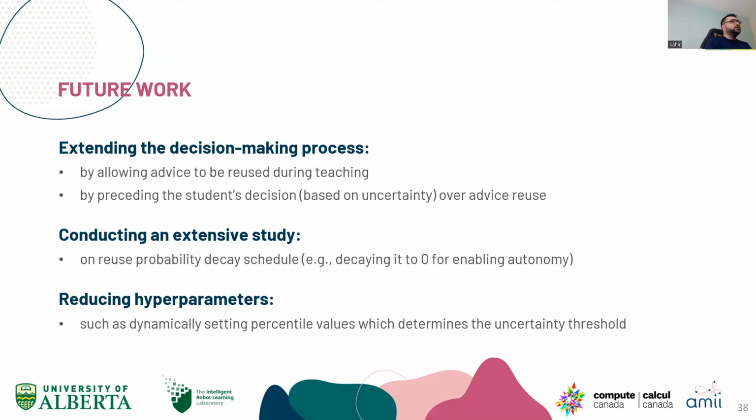We can also conduct an extensive study on the reuse probability schedule. There is currently a decay that happens over time for advice reuse, so over time, the probability of reusing will go to 0. This can be extensively studied. And another engineering effort could be to reduce hyperparameters.